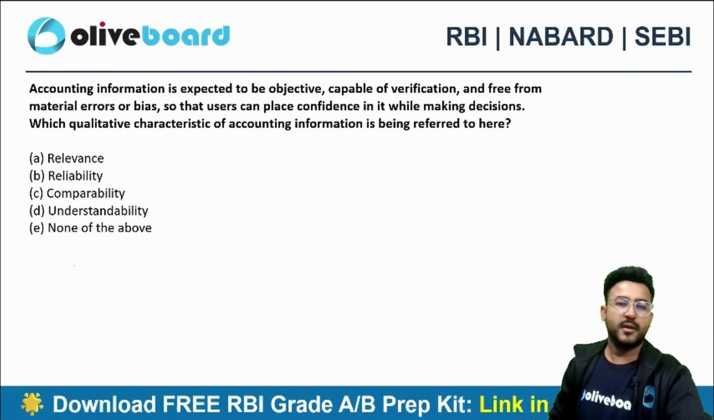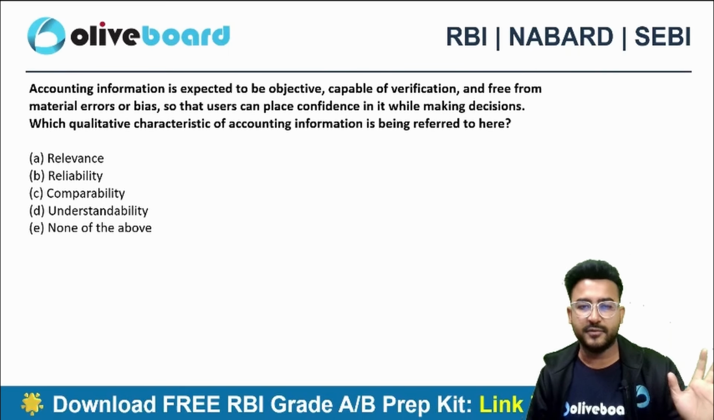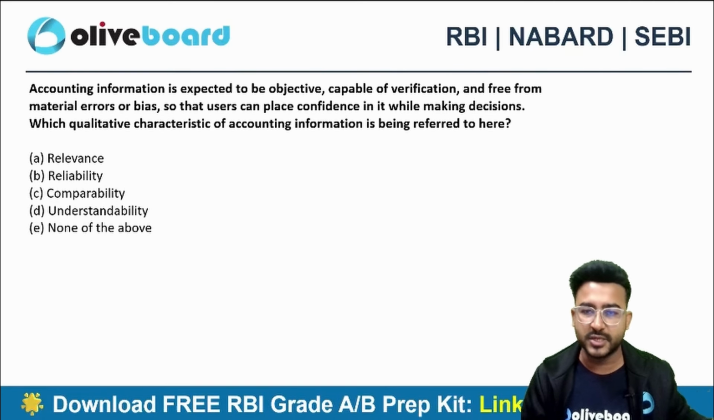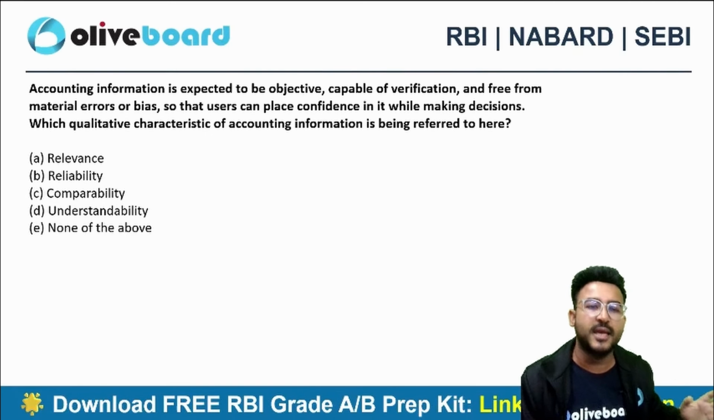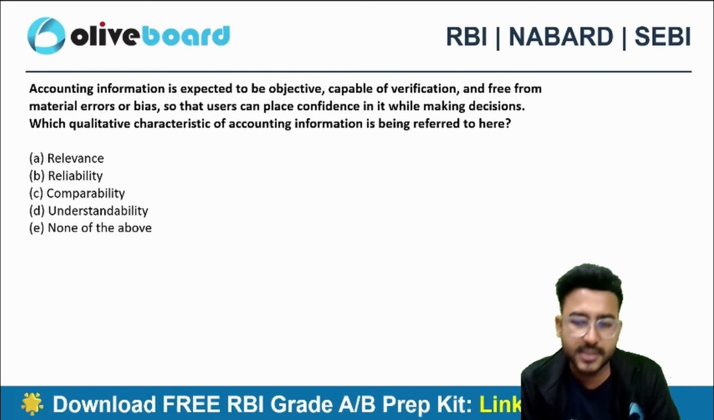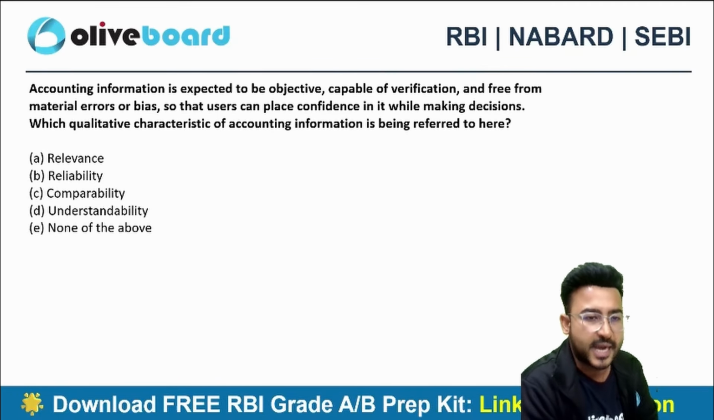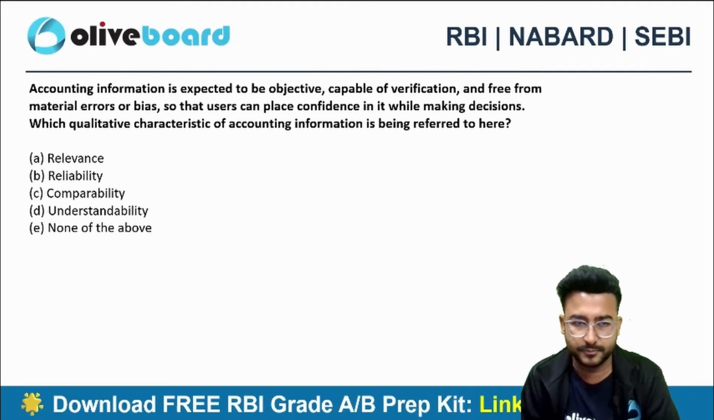Next one. Accounting information is expected to be objective, capable of verification, and free from material errors or biasness, so that users can place confidence in it while making the decisions. What qualitative characteristic of accounting information is being referred to here? Relevance, reliability, comparability, understandability, none of the above.